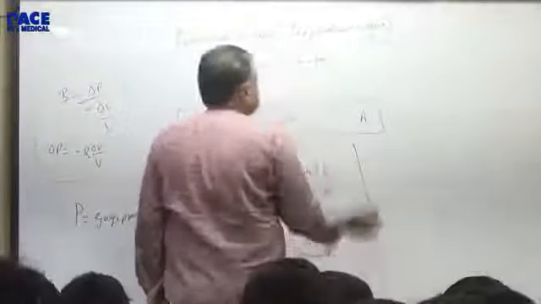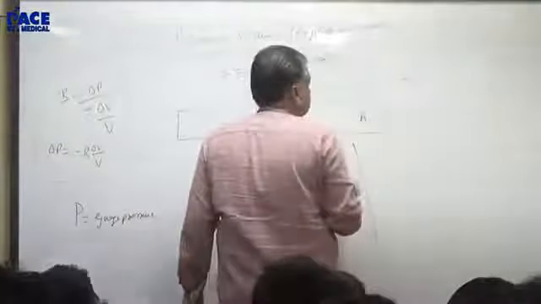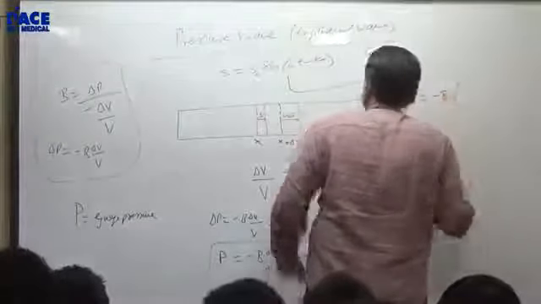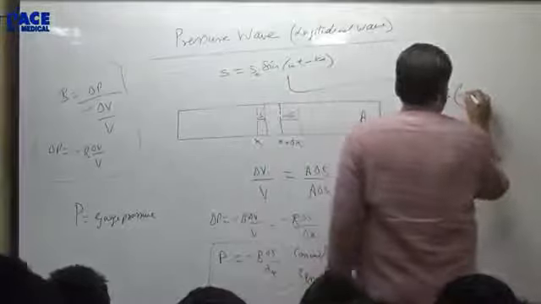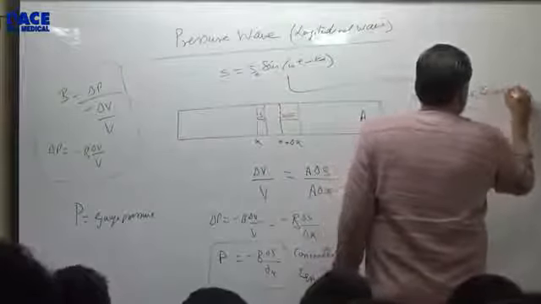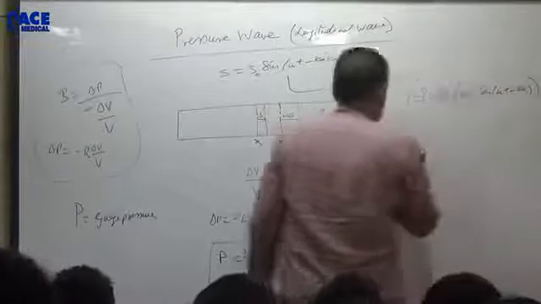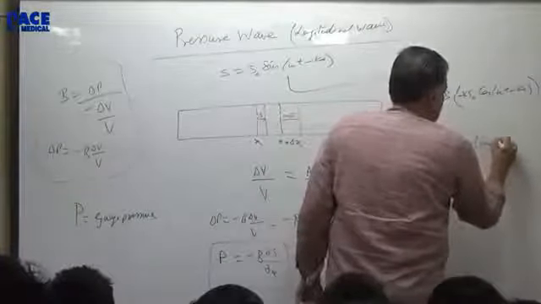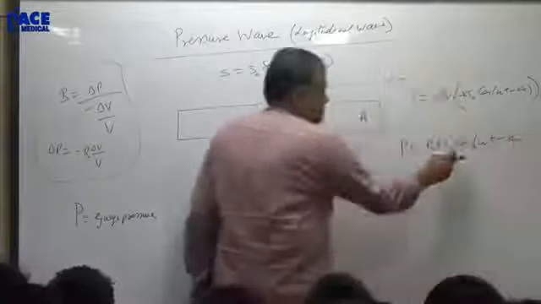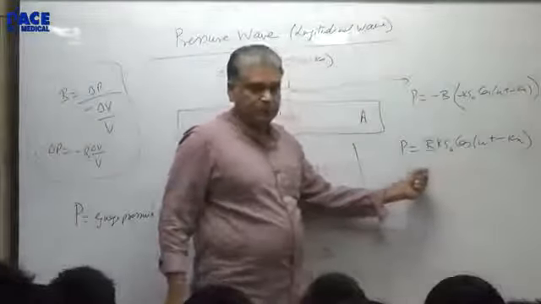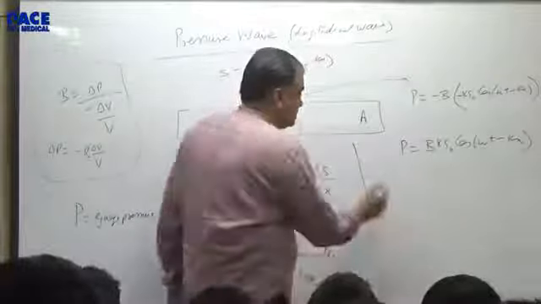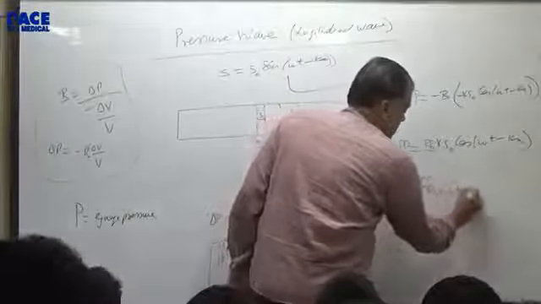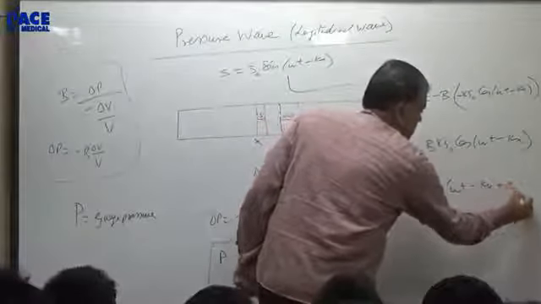So what is the pressure wave? Let us differentiate s with respect to x in P equal to minus B ds by dx. You will get minus k s naught cos(omega t minus kx). So P is B k s naught cos(omega t minus kx). This is the maximum pressure, the pressure amplitude. So we write it like this: P is equal to P naught sin(omega t minus kx plus pi by 2).